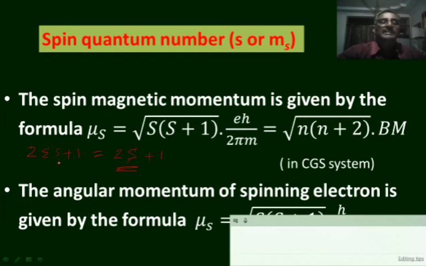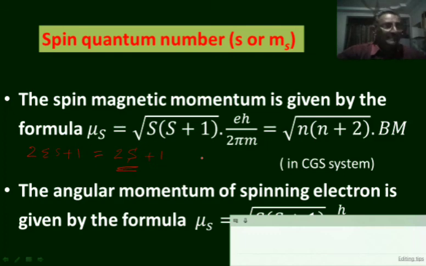If there is only one unpaired electron, the capital S value will be 1 by 2. If there are two unpaired electrons, the capital S value will be 1. If there are three unpaired electrons, the S value will be 3 by 2 and so on.